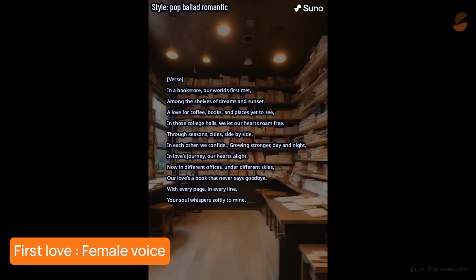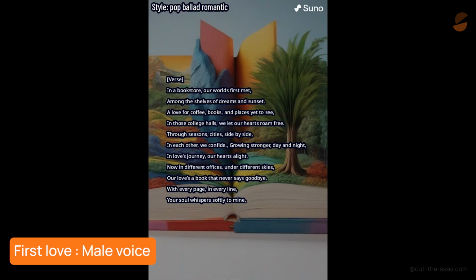In a bookstore, our worlds first met among the shelves of dreams and sunset. In a bookstore, our worlds first met among